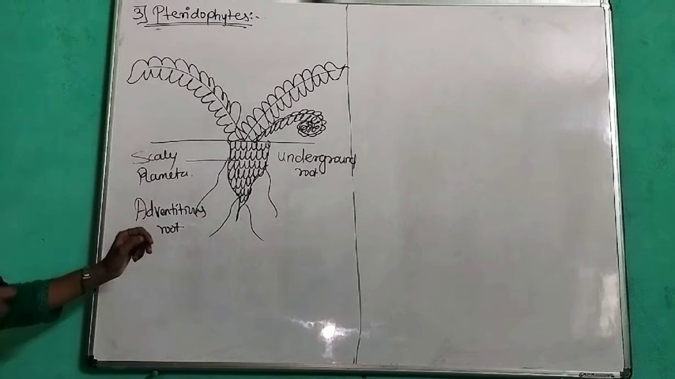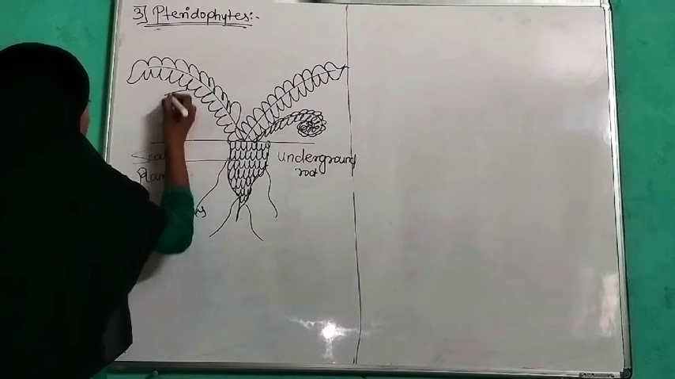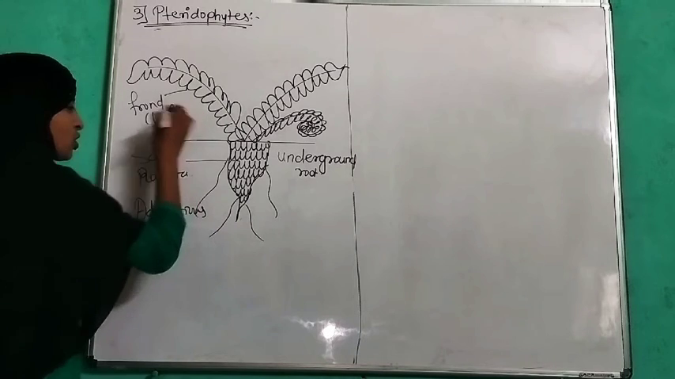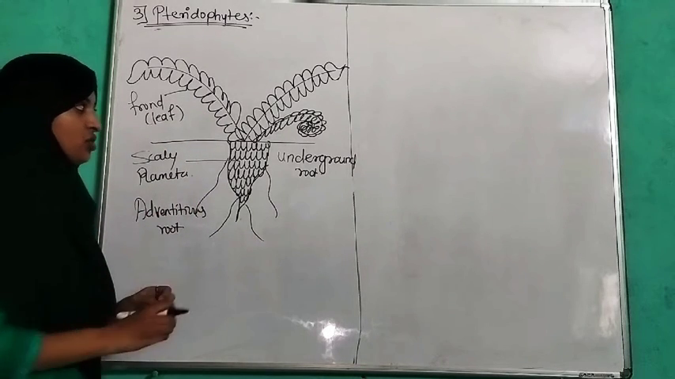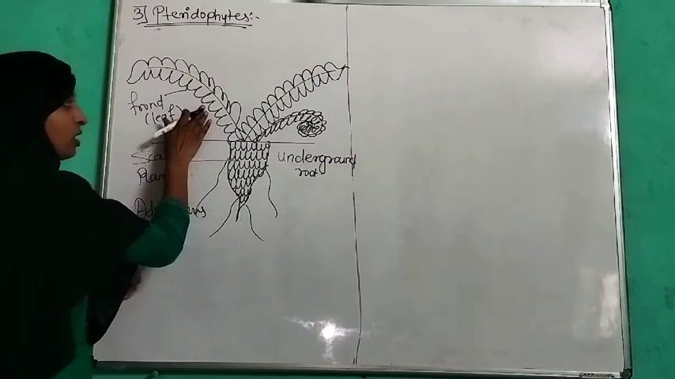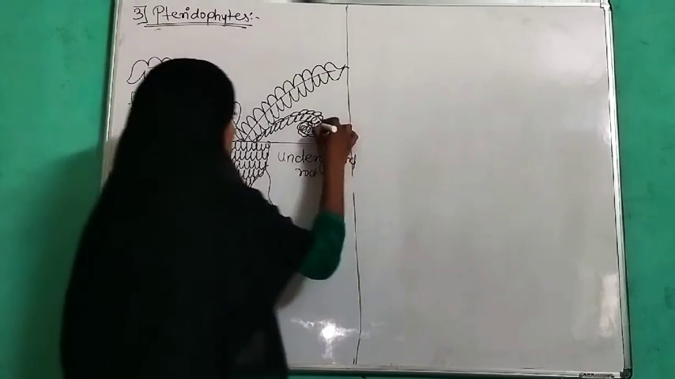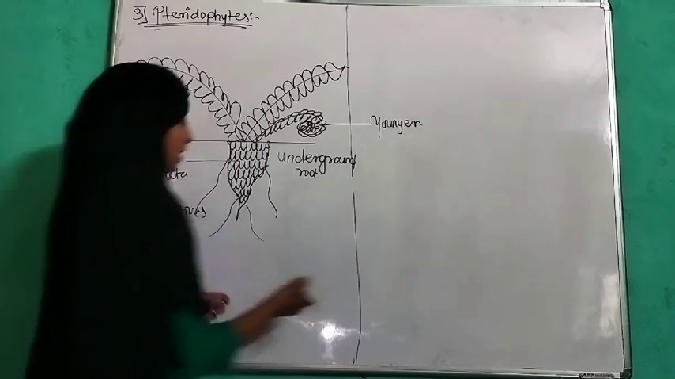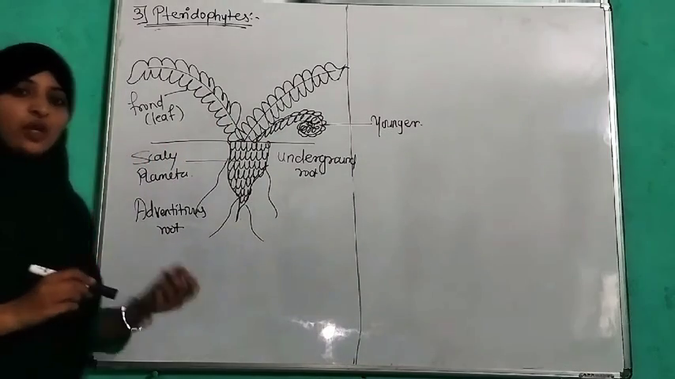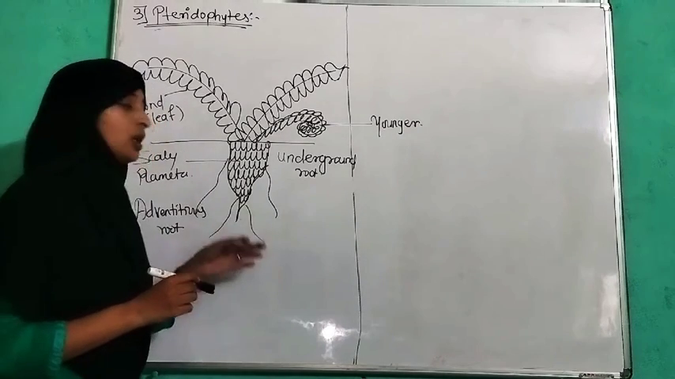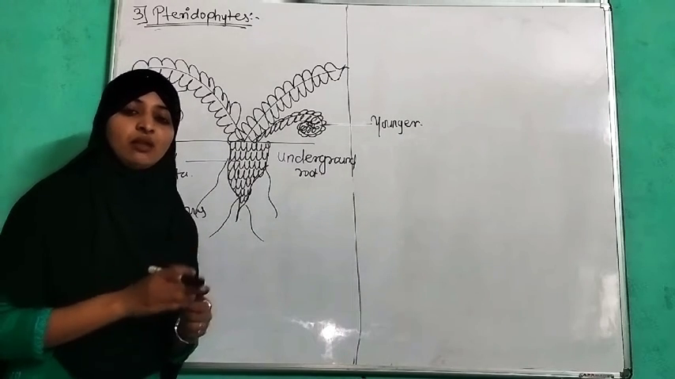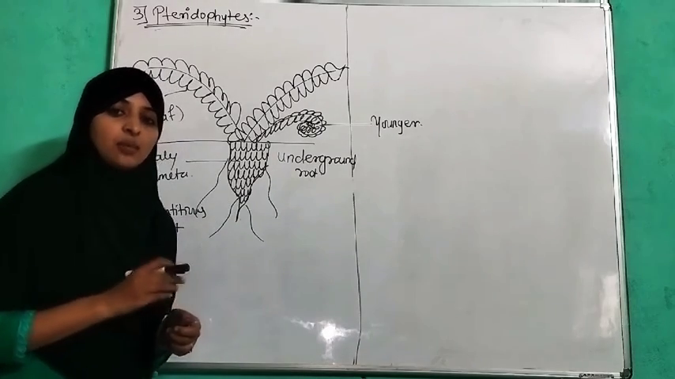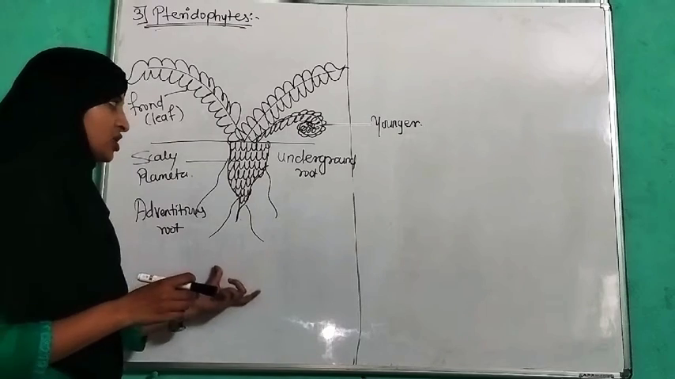Here these leaf-like structures are known as fronds. Frond means a leaf-like structure. It is not a true leaf but a leaf-like structure, and this is an older one and this is a younger one. Pteridophytes are plants in which true vascular tissues are developed, meaning xylem and phloem are well developed.